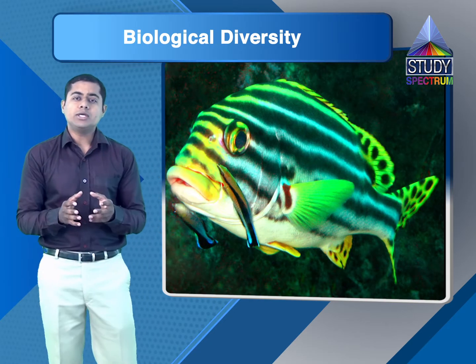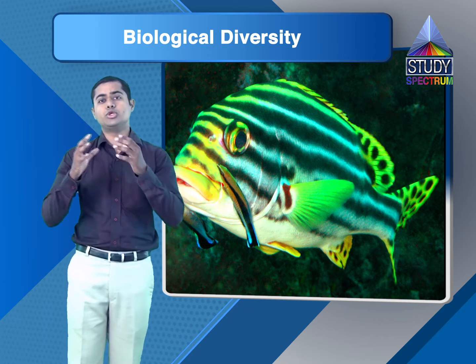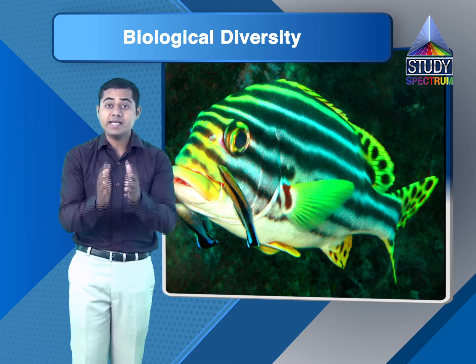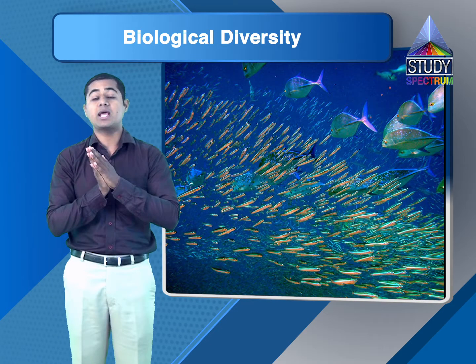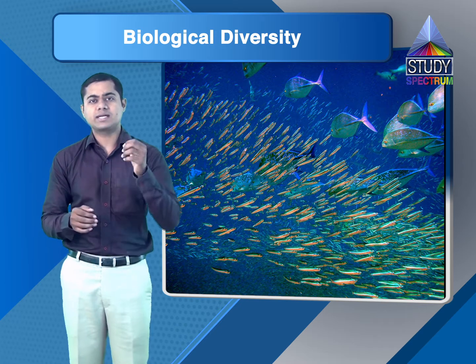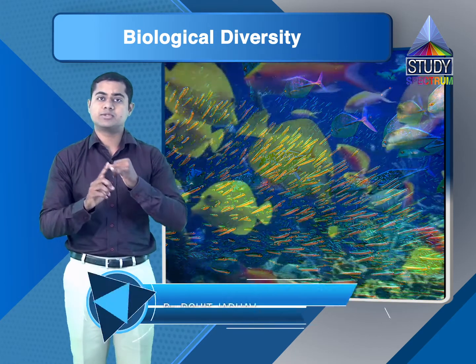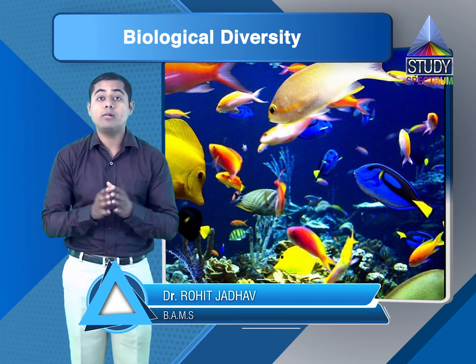So we are talking about a huge variety not only starting from microorganisms to the huge animals and plants, but even if we talk about a single class, we have taken the example of Pisces, which includes each and every fish alive. Even in that class, they exhibit a huge variety in their shape, their sizes, what they eat, where they dwell.